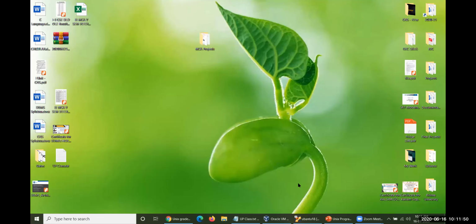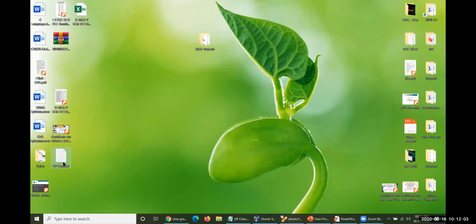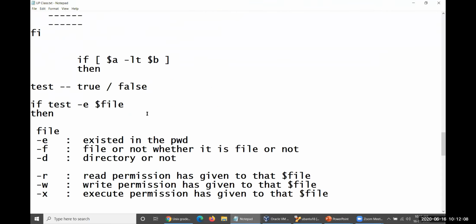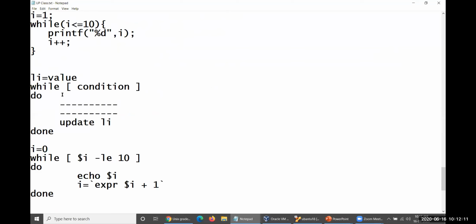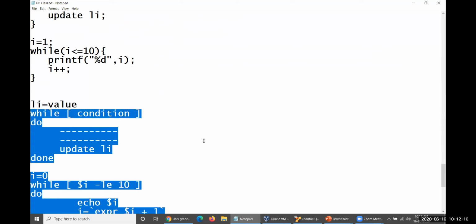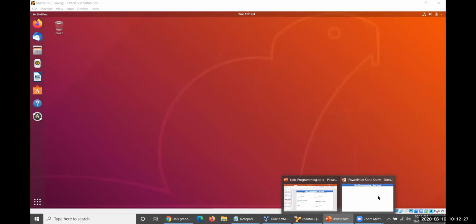However, today we are focused on one particular point: the for loop. We want to examine the for loop. Previously we have seen this in the notepad I have taken into consideration. Previously we came across the while loop, if, and everything has been given to you. The while loop is already completed. Now let us consider the for loop here.